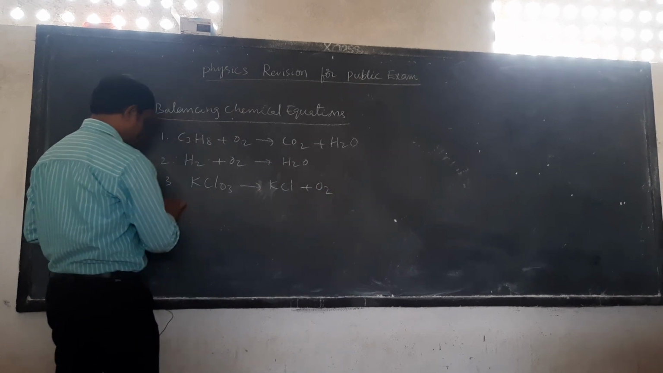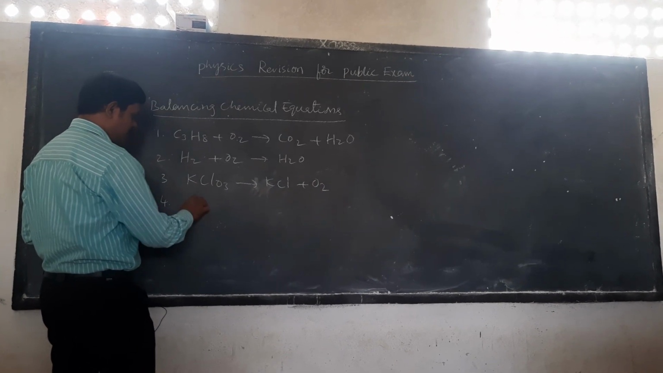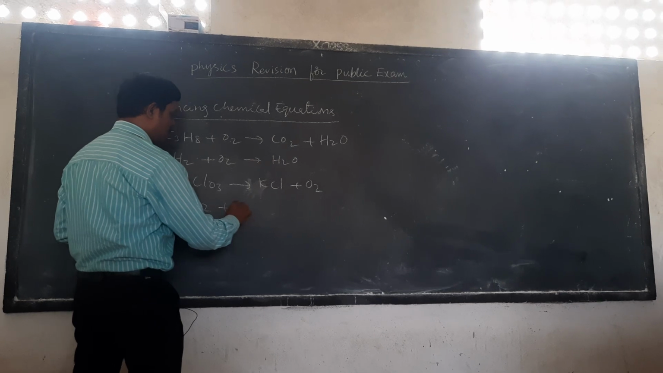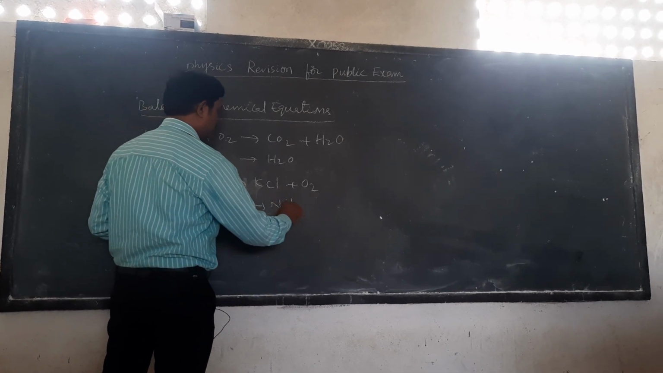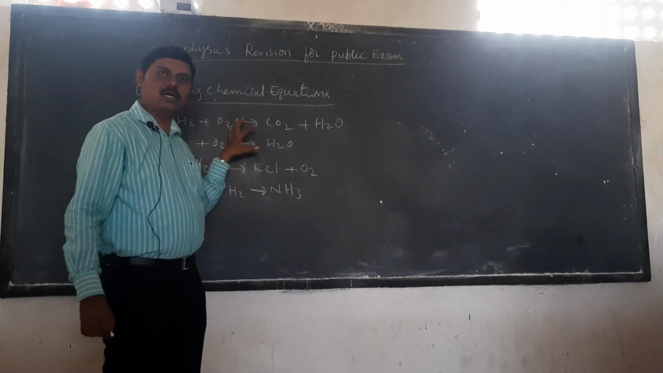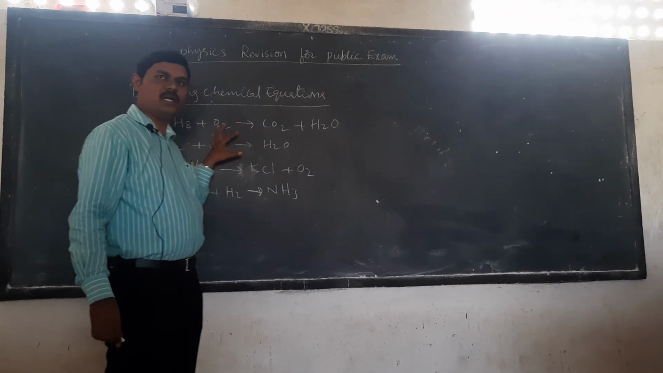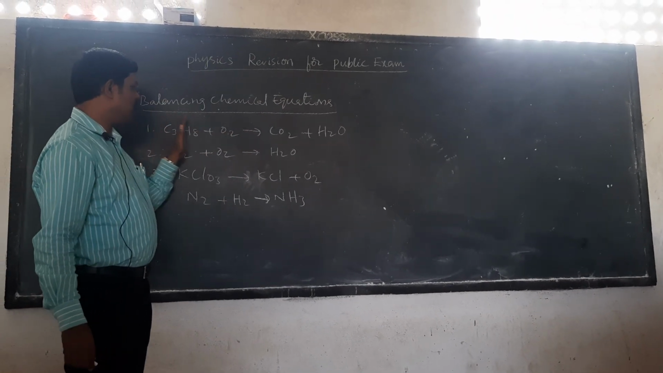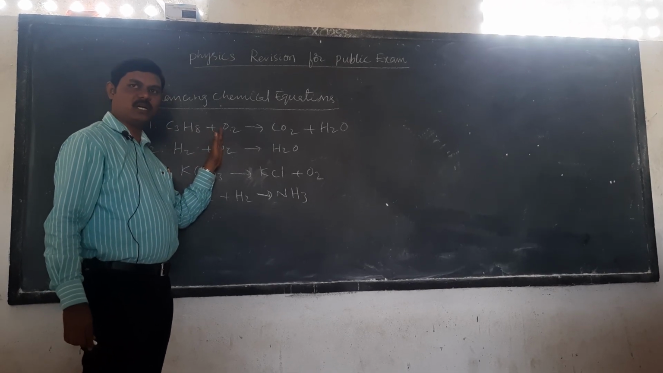Next, some other chemical reactions are there. N2 + H2 gives NH3. So balance the following equation. Whenever you are balancing the equations, it is very important that you take the appropriate number as the coefficient of the molecule.